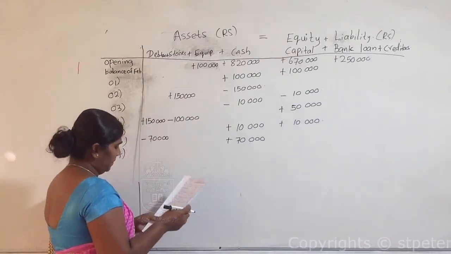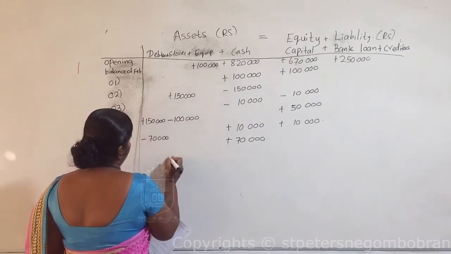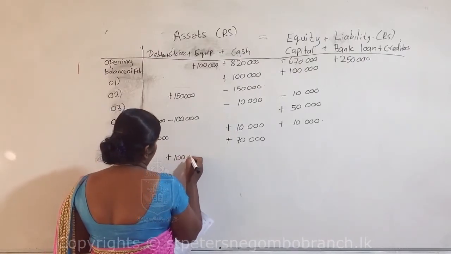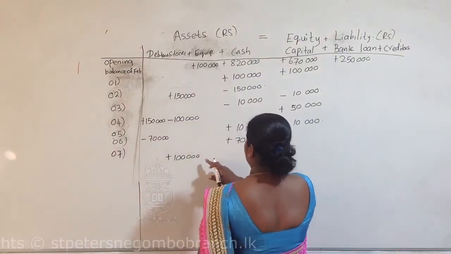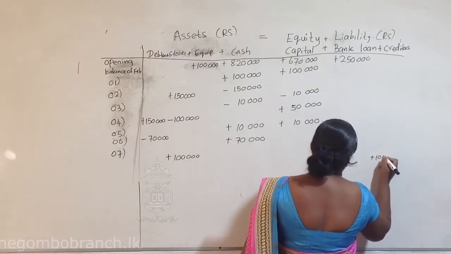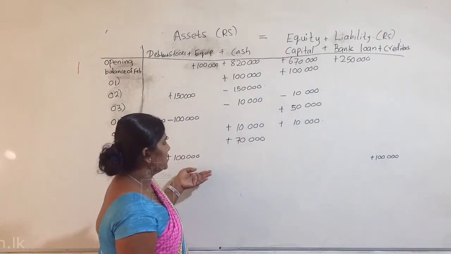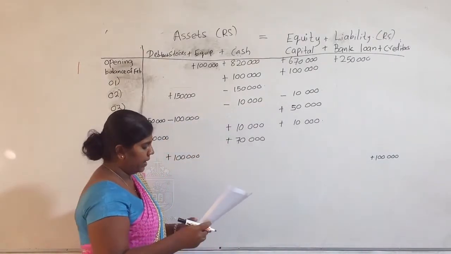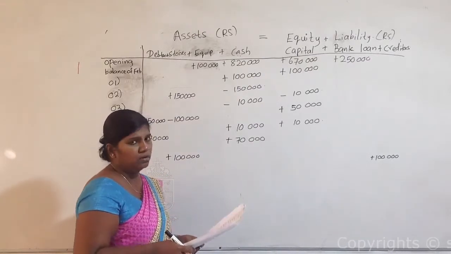Seventh transaction, purchase goods means increase stocks 100,000. Here creditors increase, seventh transaction, creditors increase 100,000. Definitely one day the business should pay this amount to creditors. Next one, eighth transaction, pay 50,000 rupees to creditors.